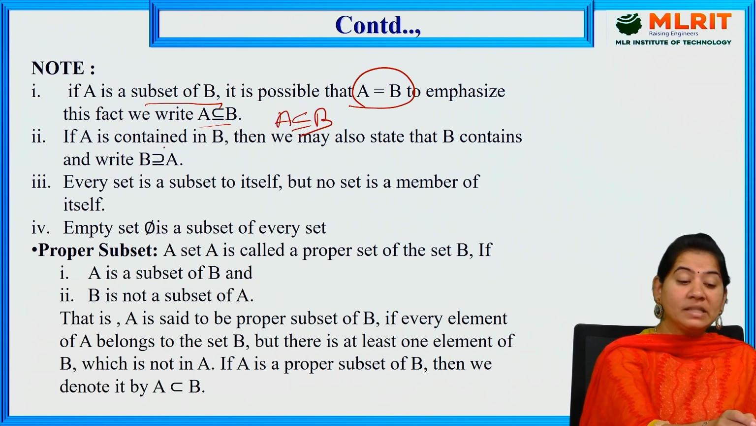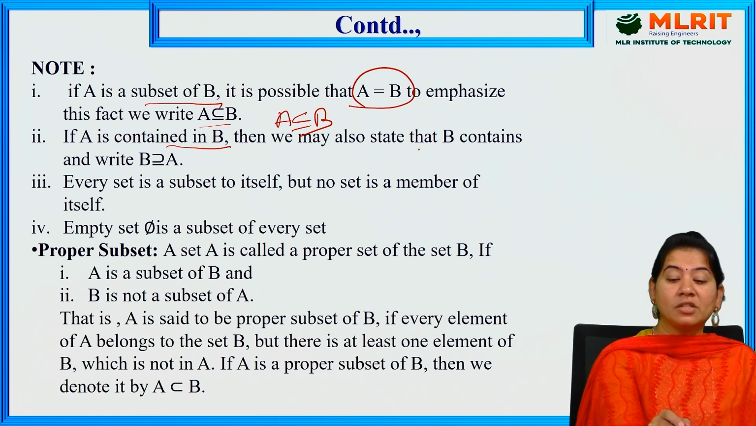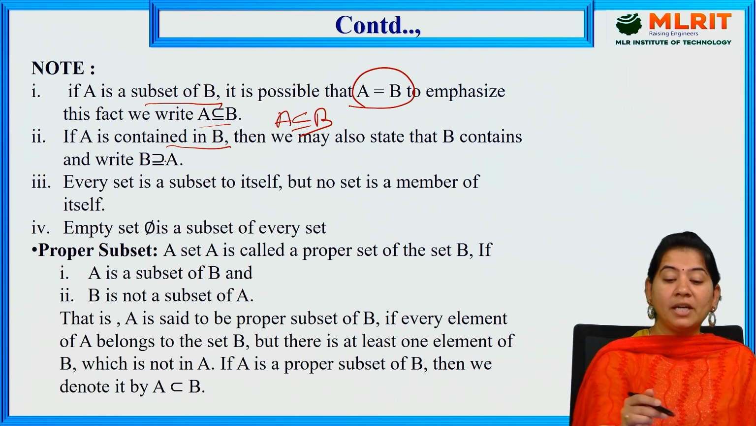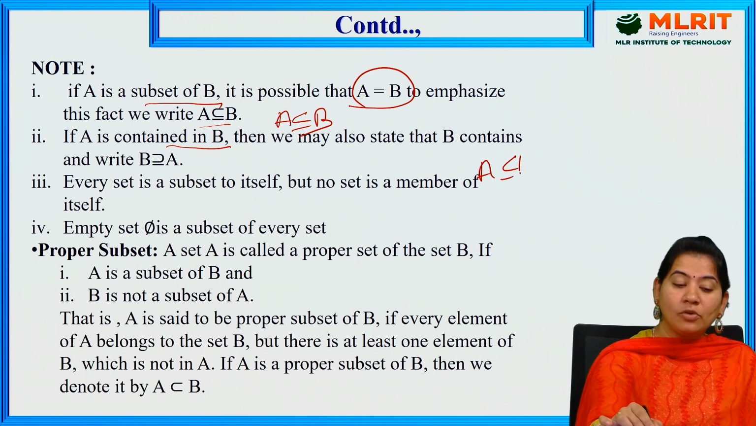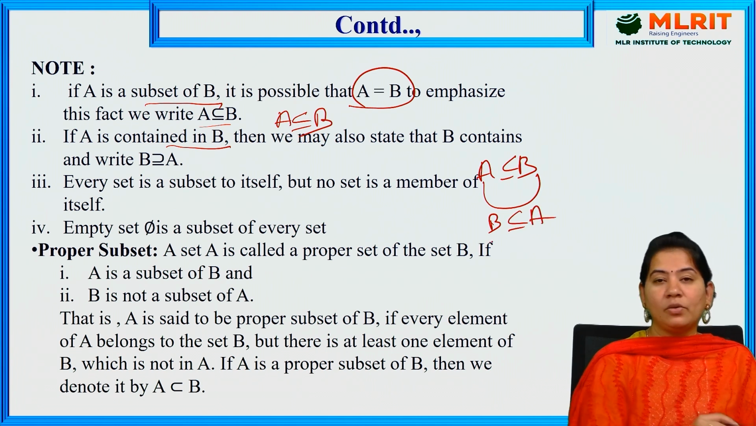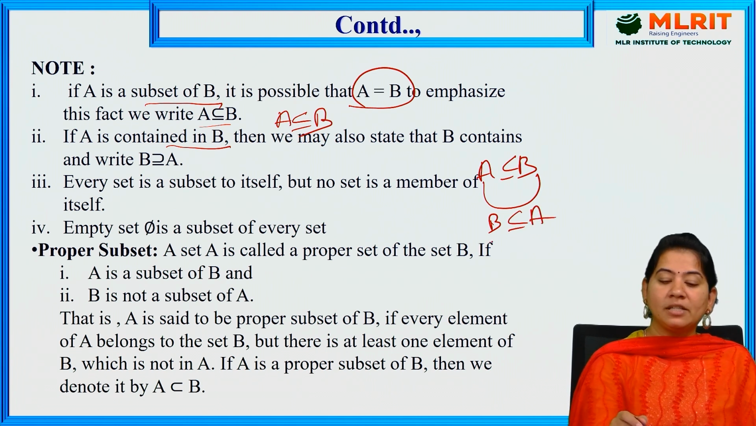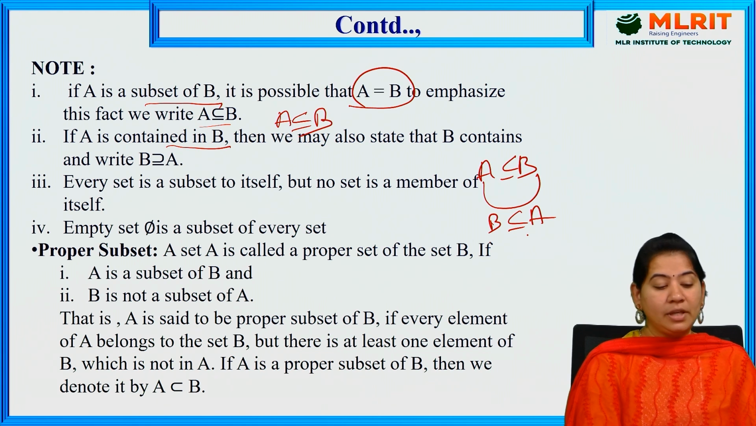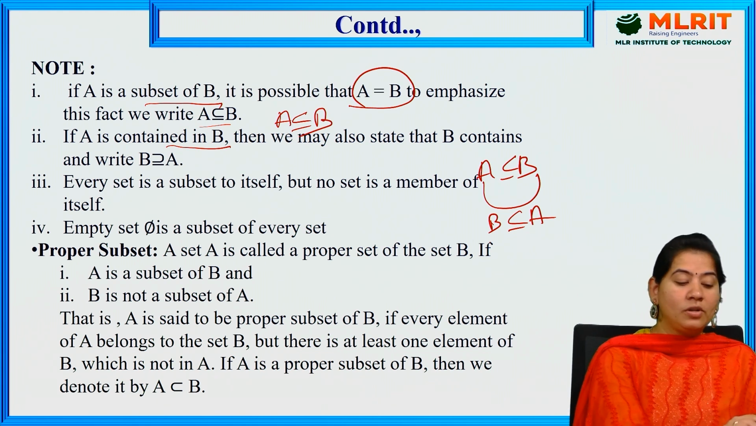If A is contained in B, then we also state that B contains A and write B is a superset of A. That is, if A is contained in B, we can also have B containing A, and you can represent it symbolically. And we have one more point to remember.